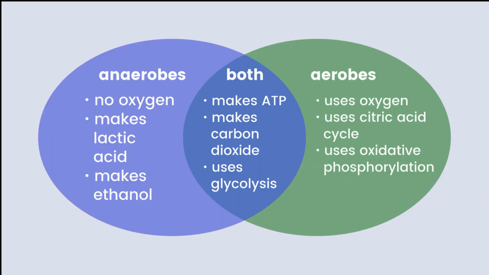Aerobes and anaerobes. Anaerobes don't require oxygen. They make lactic acid, they make ethanol. Aerobes use oxygen, they use the citric acid cycle. And both aerobic and anaerobic bacteria make ATP, that is adenosine triphosphate. So this is a common parameter that aerobic and anaerobic both do.